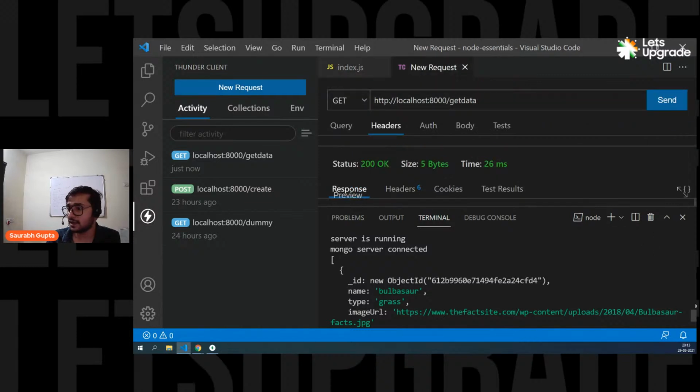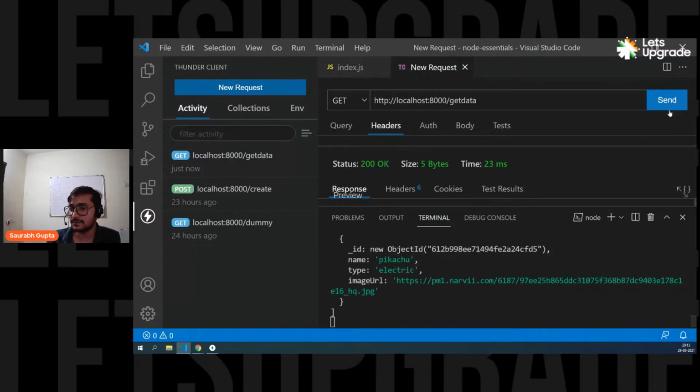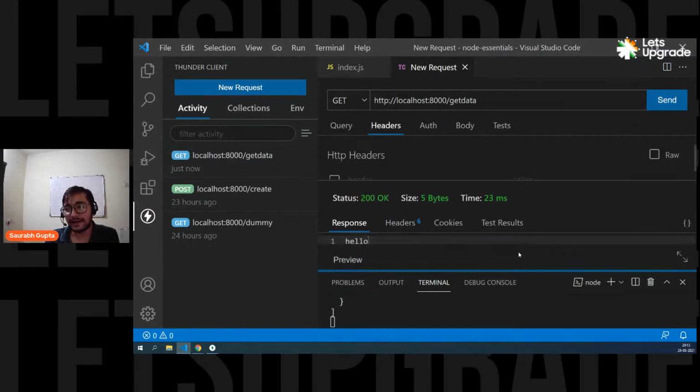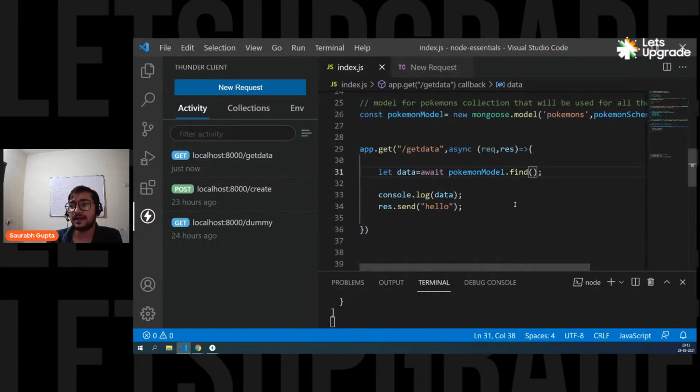Should be also working without this. Let's see. See, it's working. So find is working, guys. The problem is it is working in an endpoint, but it's not working in a normal function. So that might be the asynchronous behavior problem, and we can sort it out. But don't worry, it's working in the endpoint.